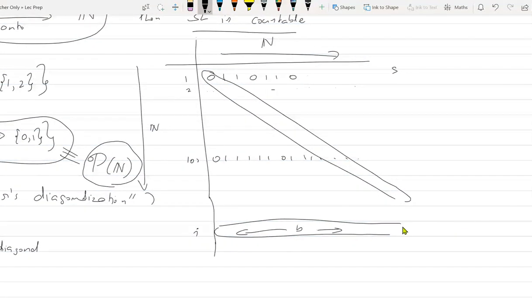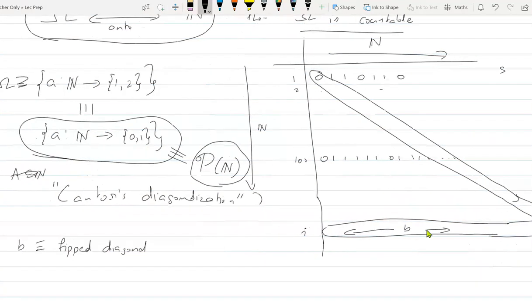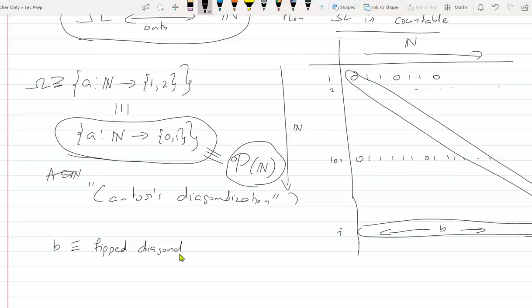B will never occur, so the ith entry wouldn't match because you have flipped the diagonal bits. Look at the ith entry of B. B was in the ith row, so there will be an ith entry for B. What can this bit be? Can it be 0? Suppose I assume that this bit is 0. What happens? But this 0 is in the diagonal entry, no? So I defined B to be the flipped diagonal. Then that entry has to be equal to 1.